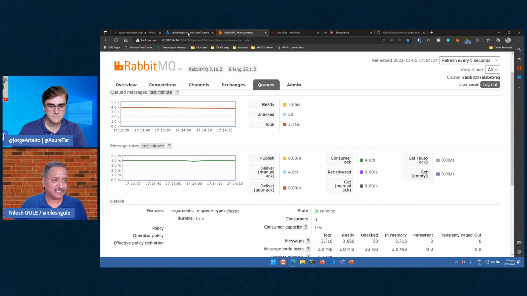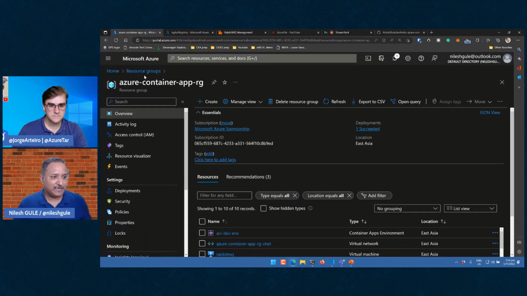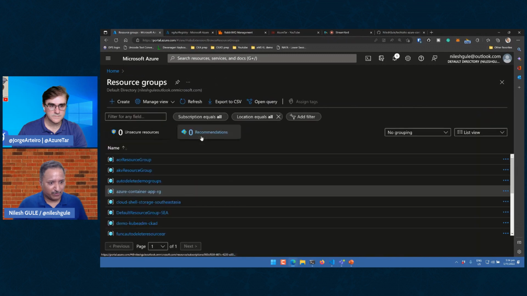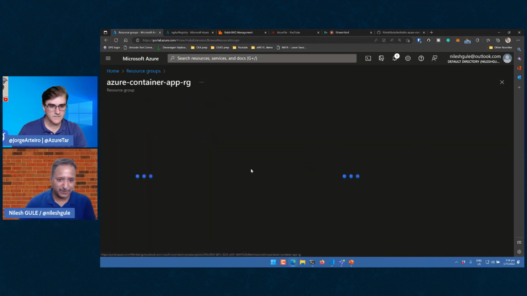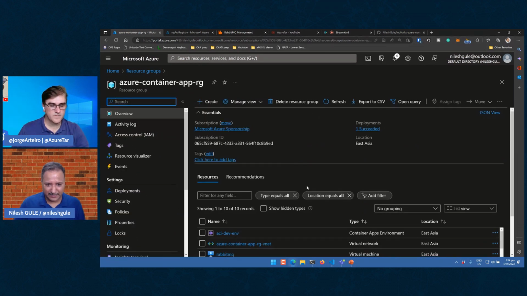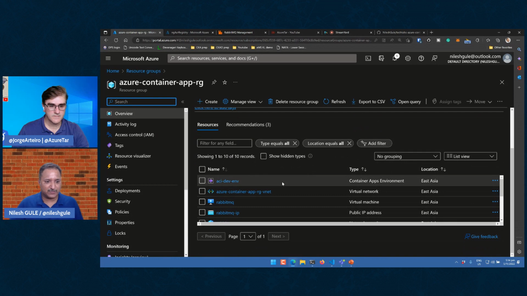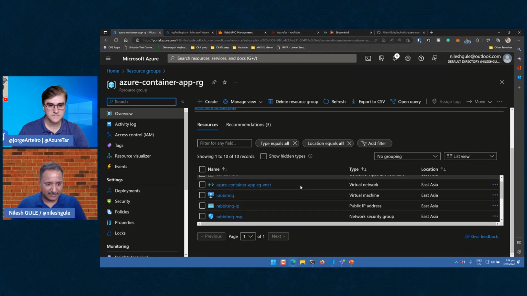How can we verify this? So if we go in the portal, and if you look at the resource group, let's start from the topmost layer where I have this Azure Container App resource group. Within the resource group, we can see that there are various resources which are created. There is the dev environment or container apps environment which is created. Then there are the VNets, the virtual network for networking purpose.